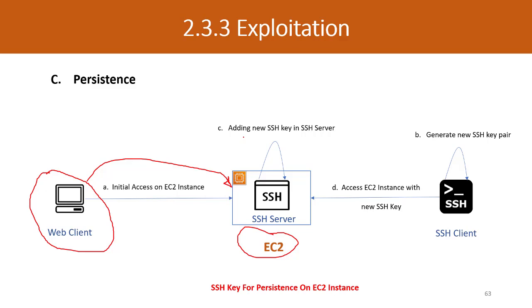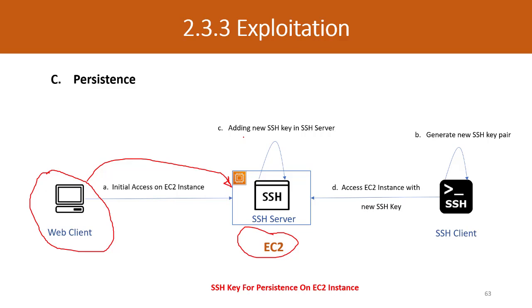The best option is to create your own SSH key and add your public key to the authorized keys, so that you can use your private key in the future. It will exist for a long time unless somebody explicitly removes your key from the server.